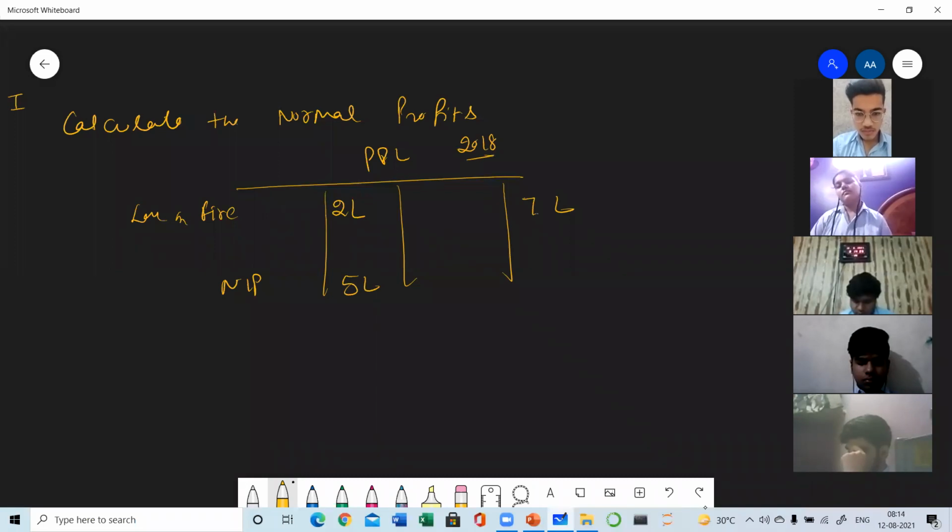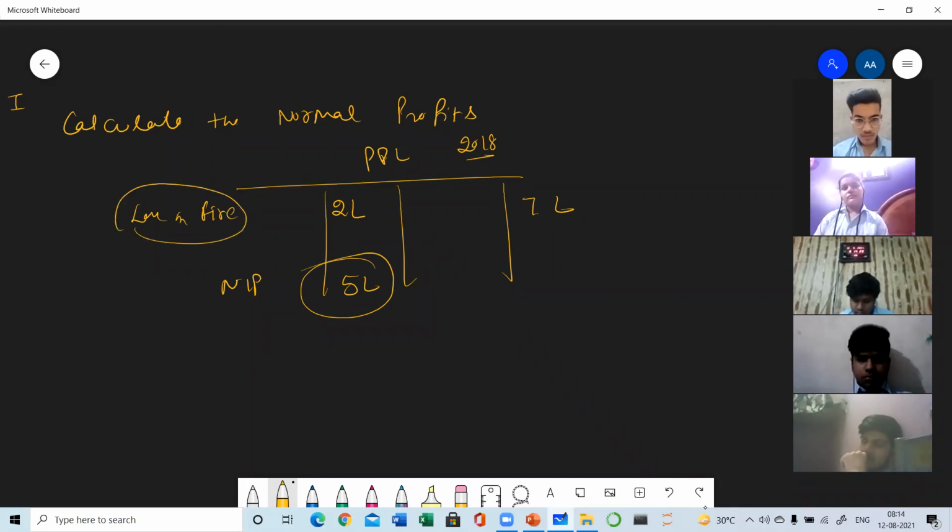So it means this year's profits have been decreased by this loss by fire. But this loss by fire is an abnormal cause, an abnormal loss. It will not be happening in the future. You will take every step to minimize this loss. So to make this profit normal, what is to be done? All the abnormal losses will be added back so that the effect of the abnormality is reduced.